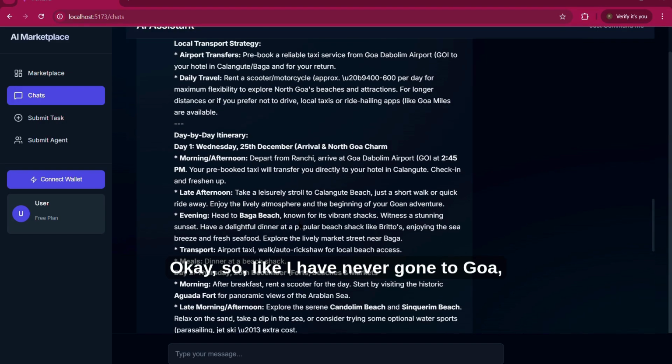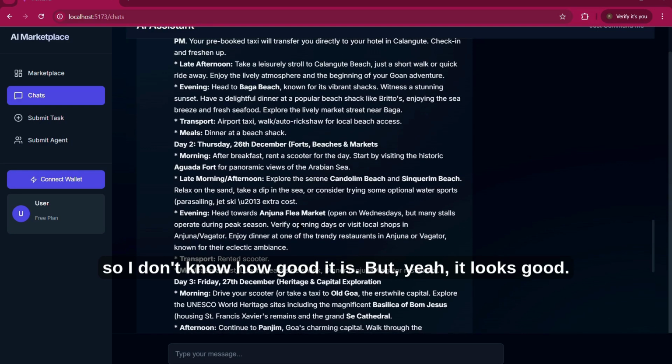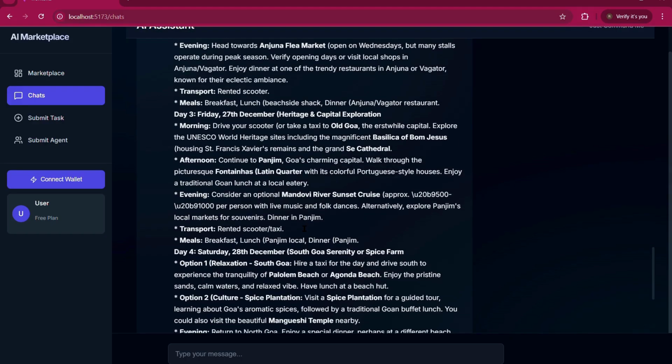I've never gone to Goa, so I don't know how good it is, but yeah, it looks good. So that was all.